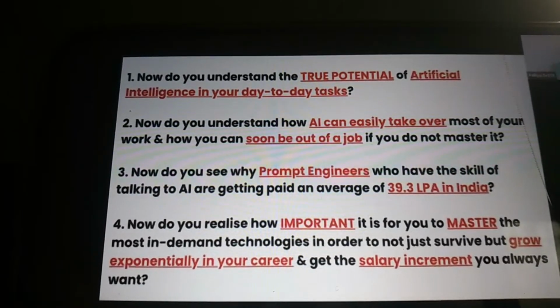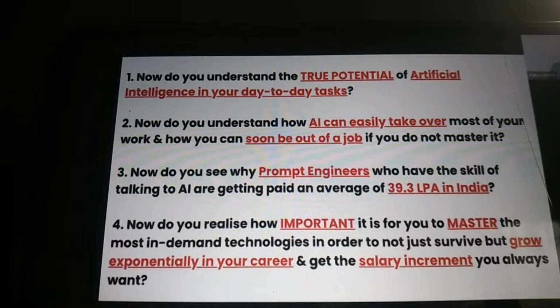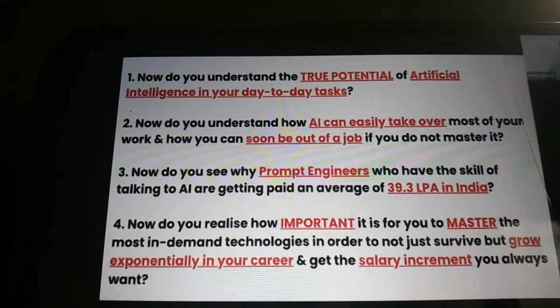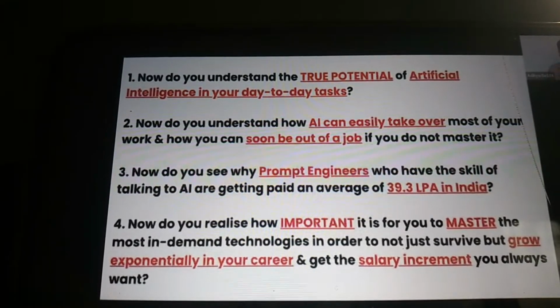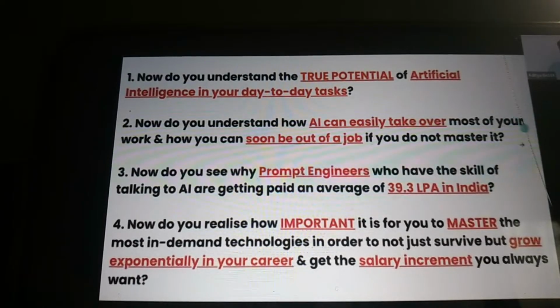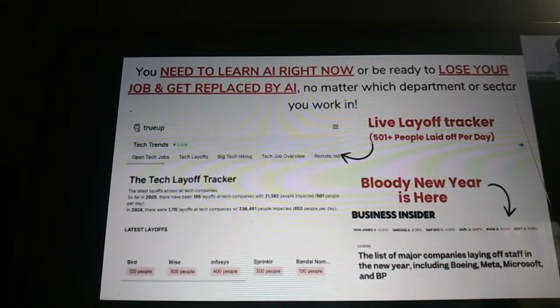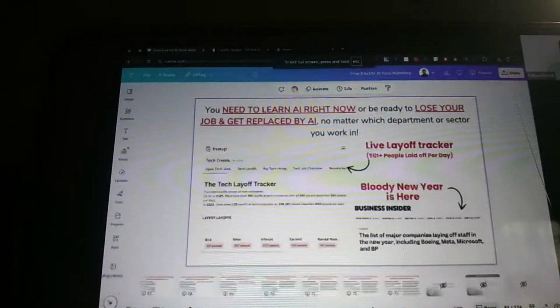Because whatever you have learned till now, maybe in the past 10, 20, 50 years, it is going to become irrelevant at the snap of a finger. Everything is starting from a new end. That is the new beginning of AI, right? We are seeing that right in front of us right now.